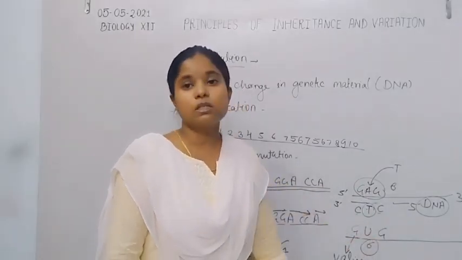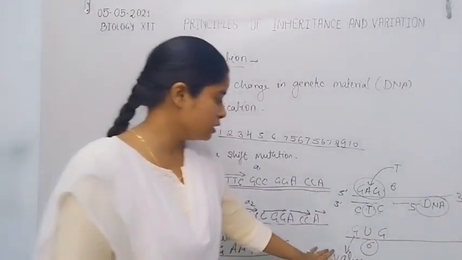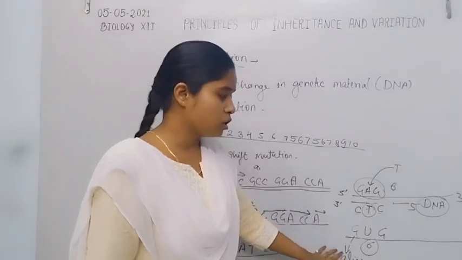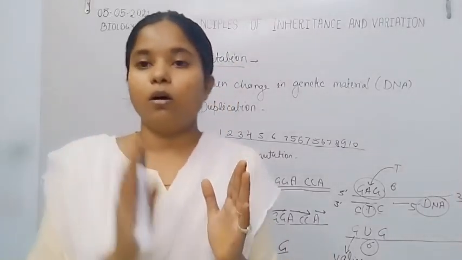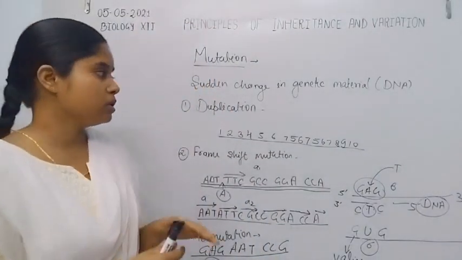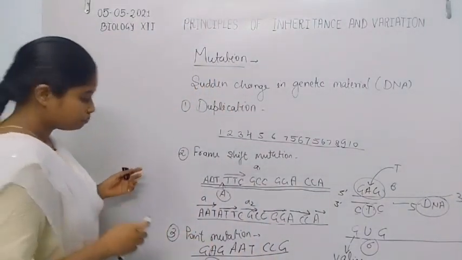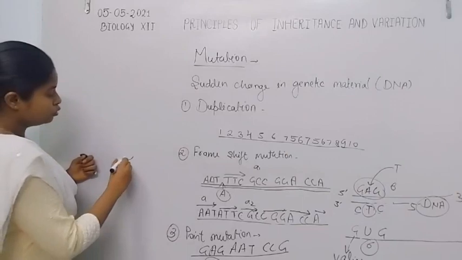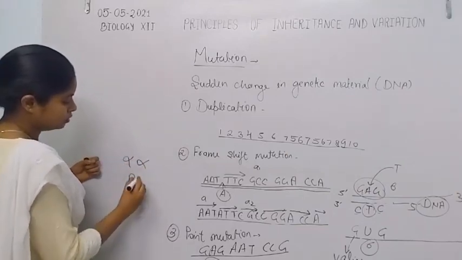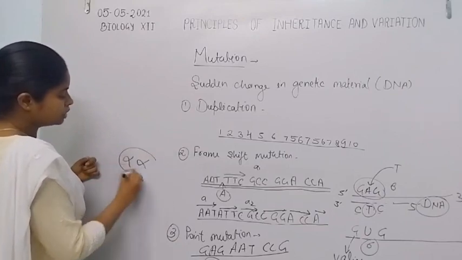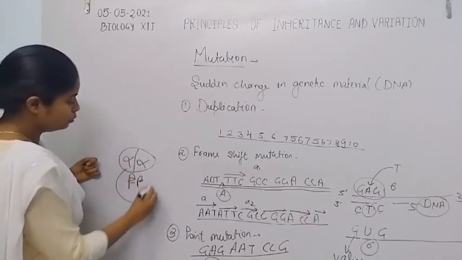Due to this, the change in the amino acid causes the addition of valine at the 6th position of the polypeptide chain of hemoglobin, because hemoglobin is formed by two alpha chains and two beta chains.